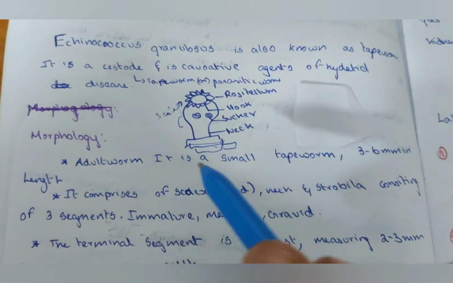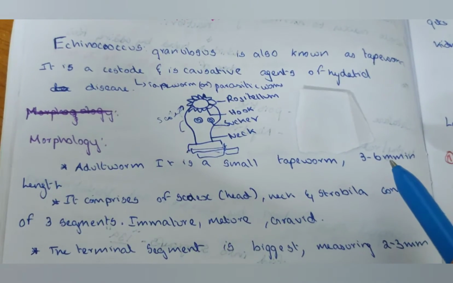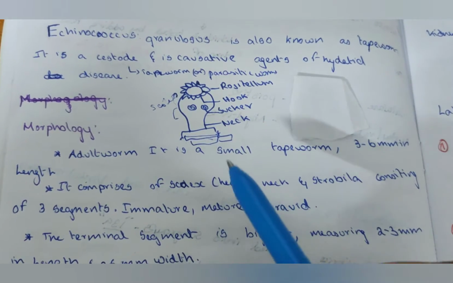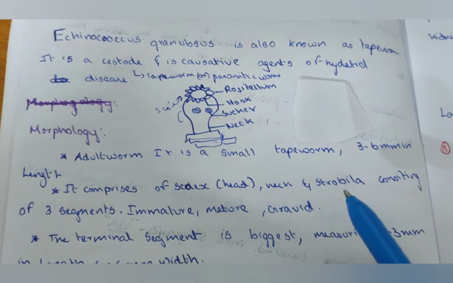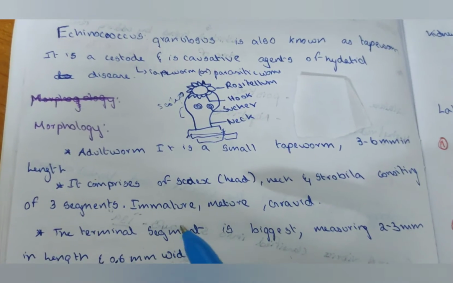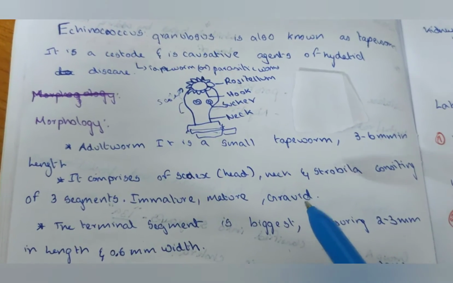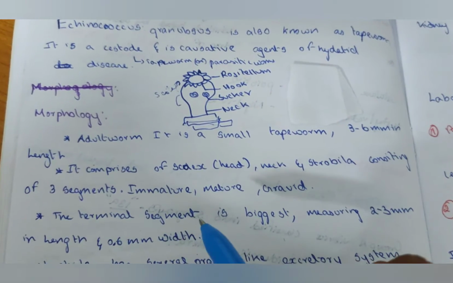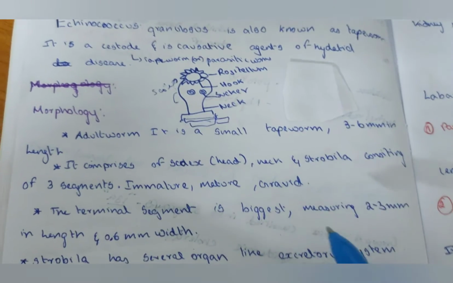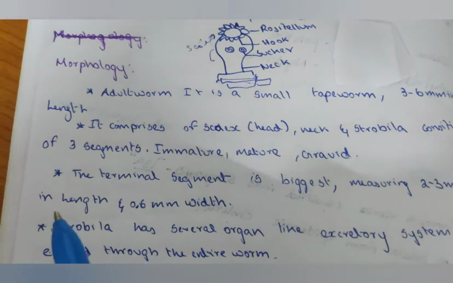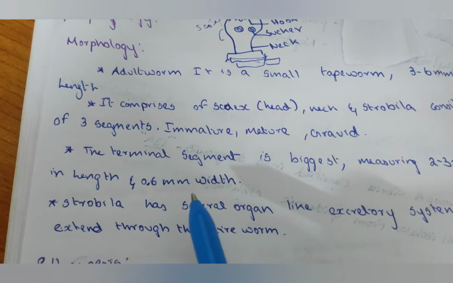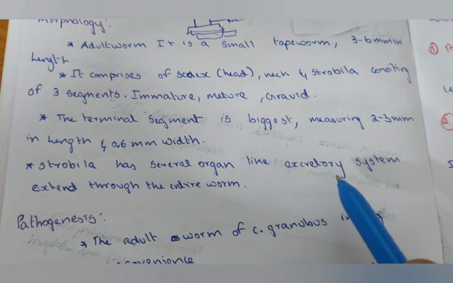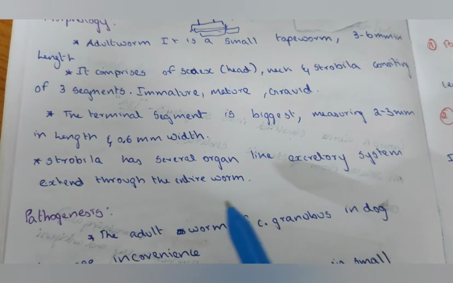Morphology. The adult worm is a small tapeworm, 3 to 6 mm in length. It comprises a scolex, head, neck and strobila consisting of 3 segments: immature, mature and gravid. The terminal segment, which is the biggest, measures 2 to 3 mm in length and 0.6 mm in width. The strobila has several organs like the excretory system extended through the entire worm.